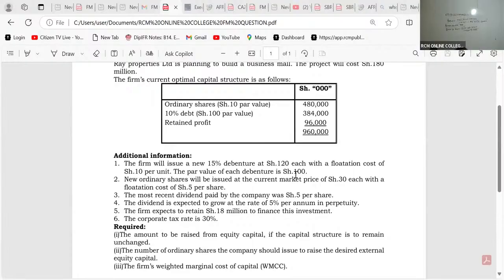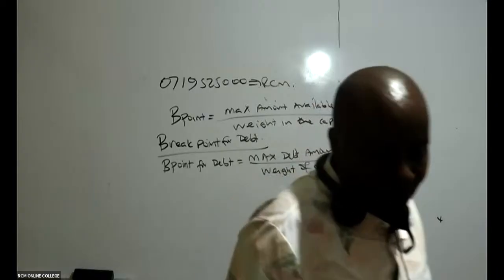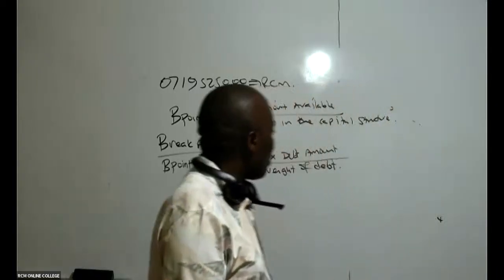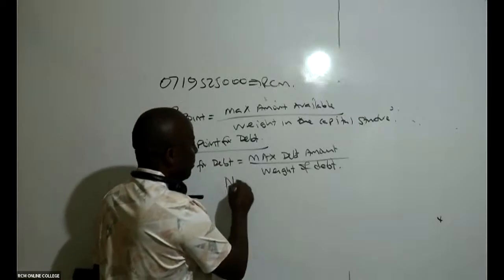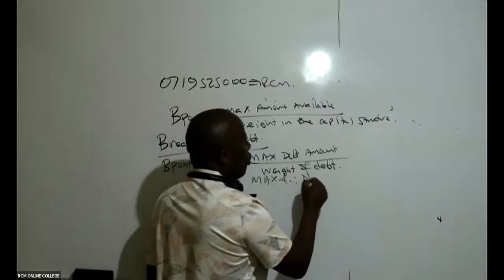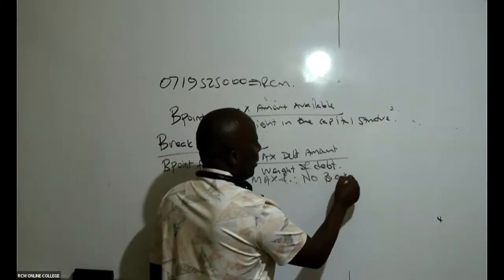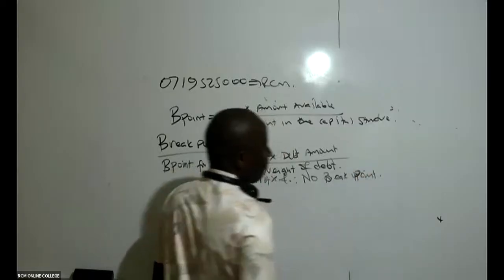There are no restrictions here. Remember, breakpoints normally happen whenever there are restrictions. So here there are no restrictions at all. Also for the breakpoint for debt, no maximum, and therefore there's no breakpoint.